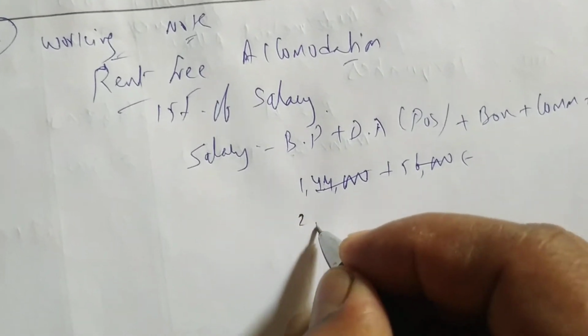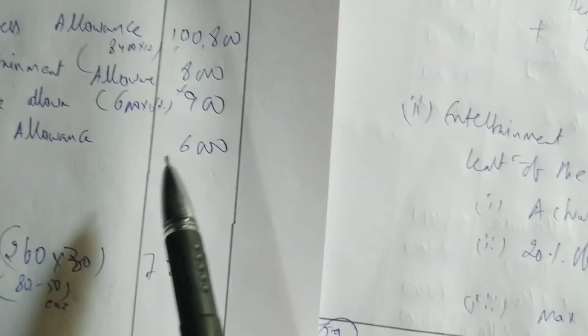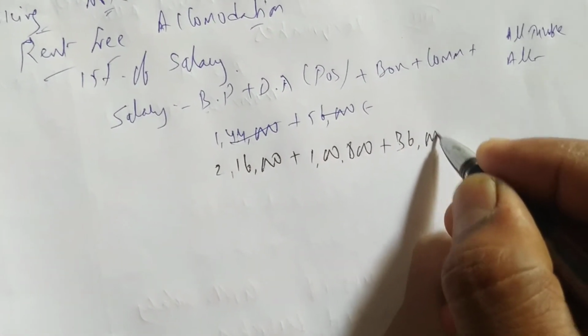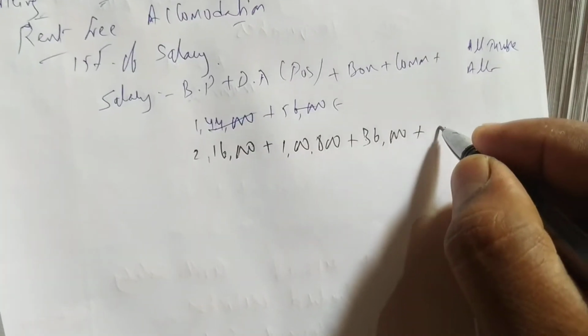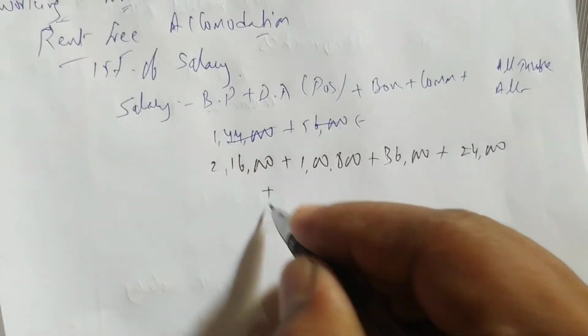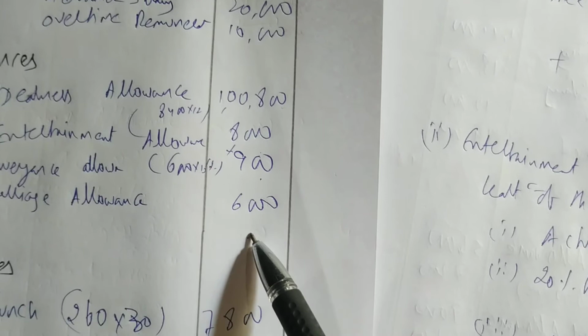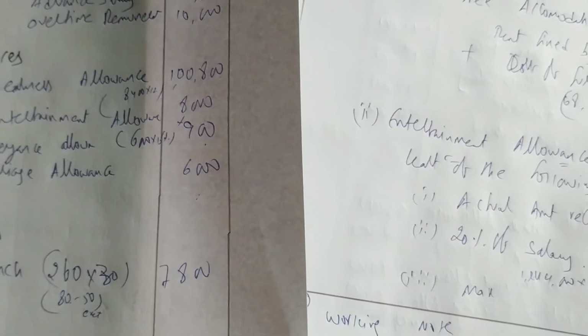So here we are having basic pay 2,16,000 plus DA also there. It's a part of salary, 1,08,800. Bonus we are having here 36,000, and commission is also there, 24,000, plus all taxable allowances. Except DA, we have 8,000, 6,000 and 900.